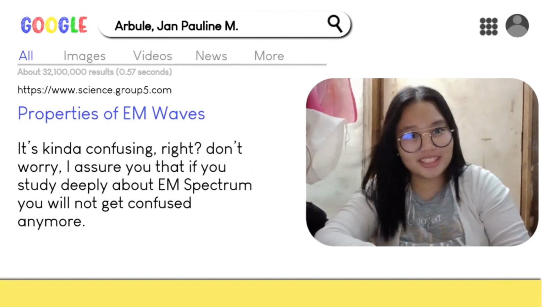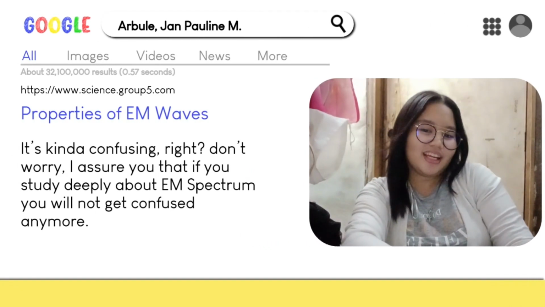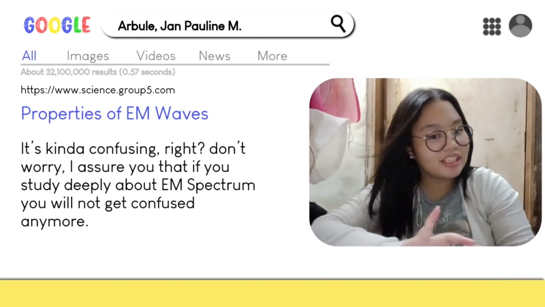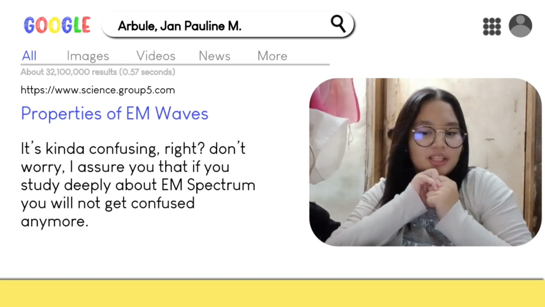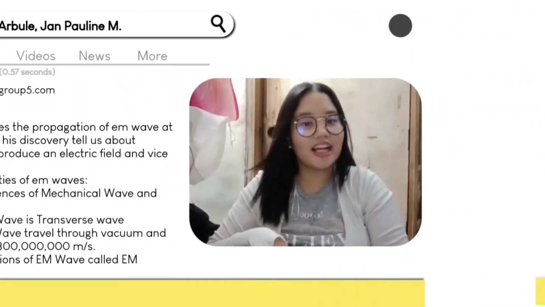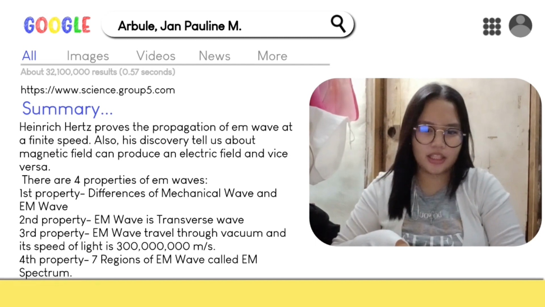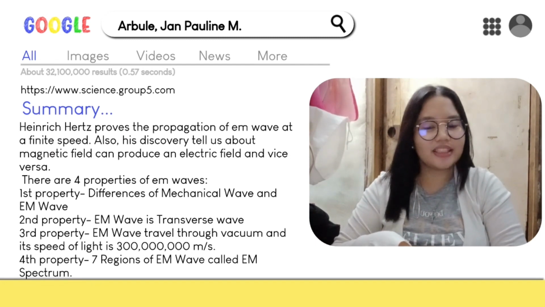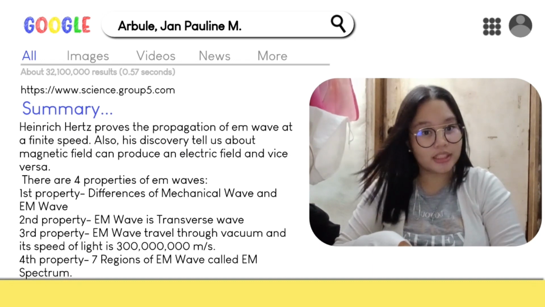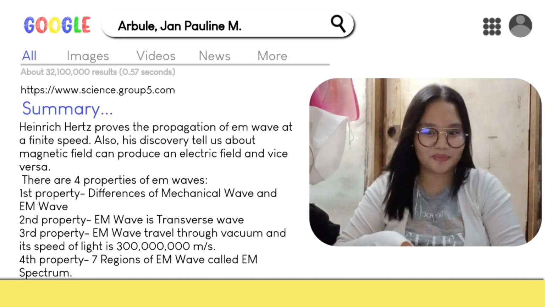It's kind of confusing, no? Don't worry. I assure you that if you study deeply about the EM spectrum, you will not get confused anymore. Heinrich Hertz proved the propagation of EM waves at a finite speed. Also, his discovery tells us that a magnetic field can produce an electric field and vice versa.